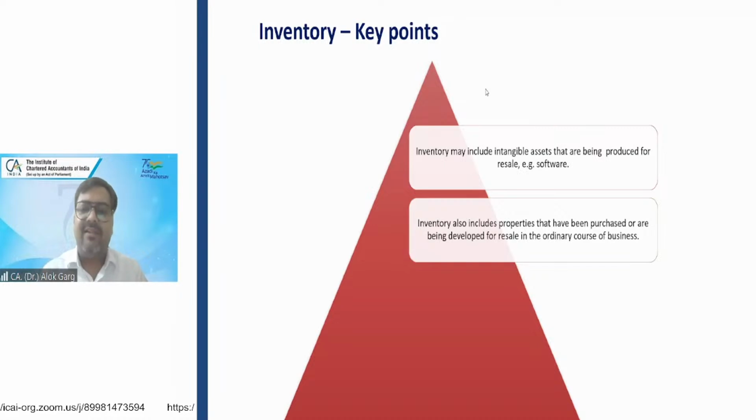So in CA final, these things are very, very important, right? What is the usage of that asset in the books of the company? Is it inventory? Is it PPE? Is it investment property? Is it a biological asset, right? And for each different item, there is a different standard and a different measurement criteria.